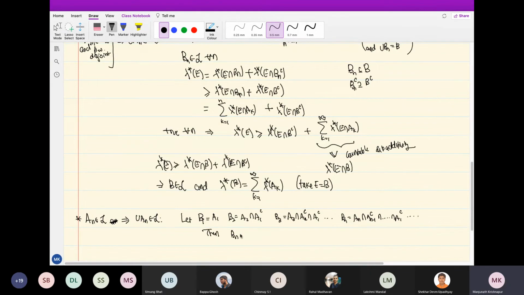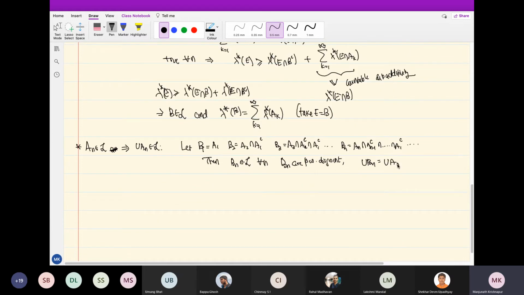So then the B_n are pairwise disjoint. First of all, B_n belongs to L for all n. Why? Because A_n belongs to L for all n, and complements will belong and intersections will belong. All these are finite intersections. So the B_n's are themselves in L. Also, the B_n are pairwise disjoint. And what else? The union of the B_n's is the same as the union of the A_n's.